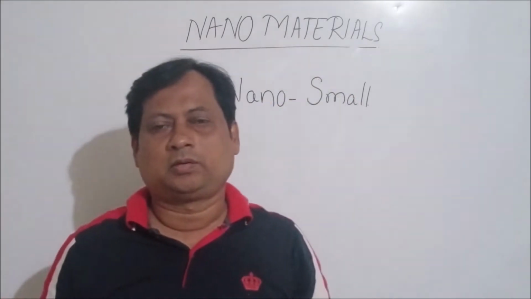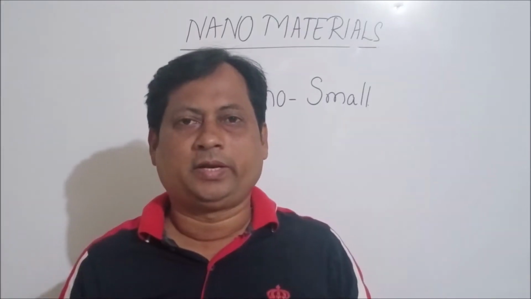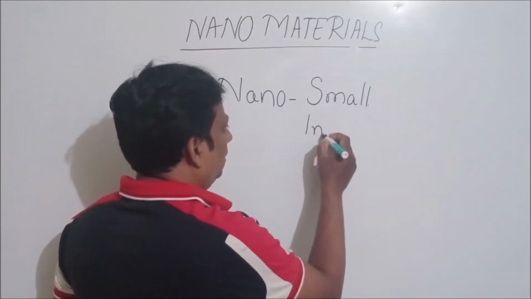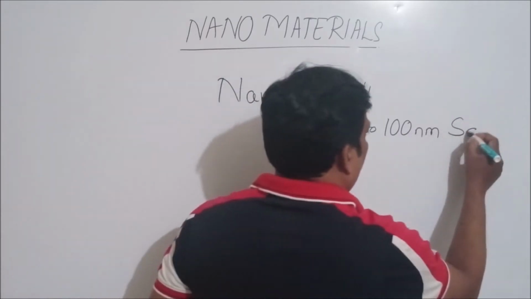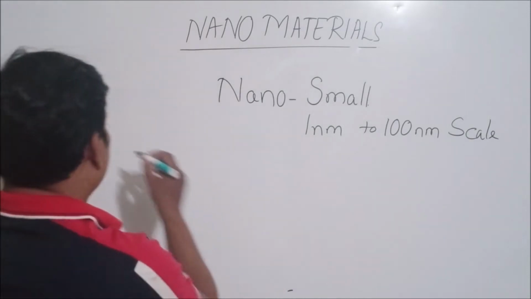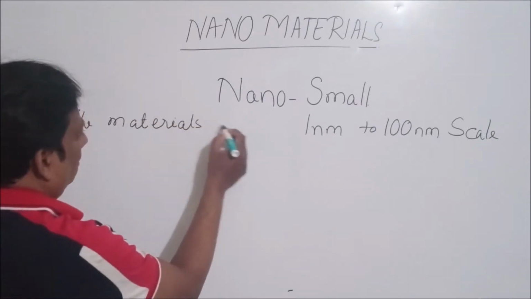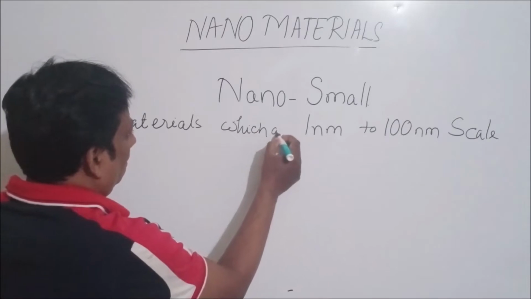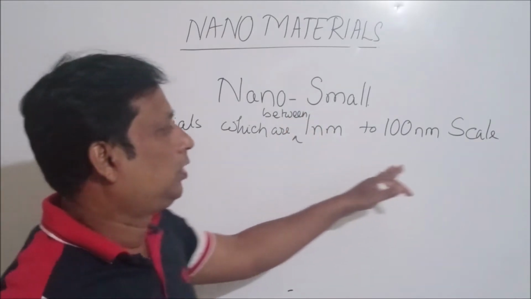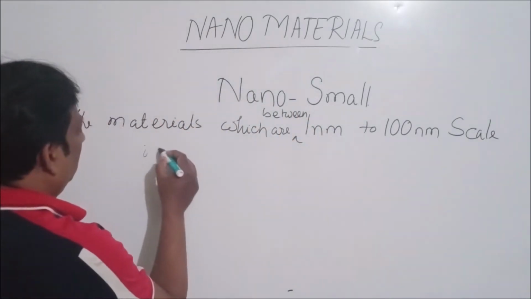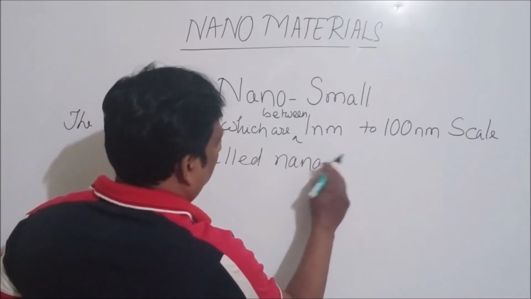So the materials which are in the range of 1 nanometer to 100 nanometer scale are called nanomaterials.